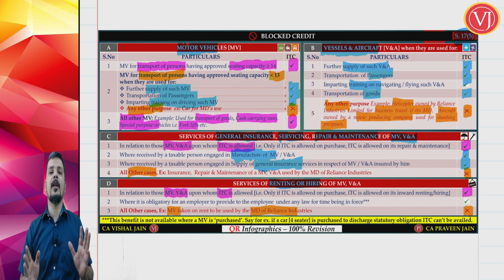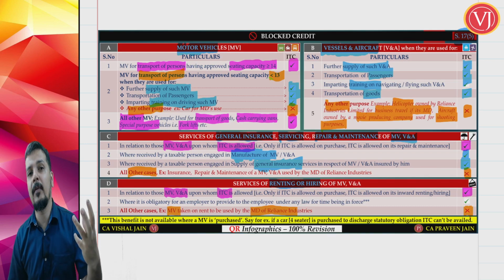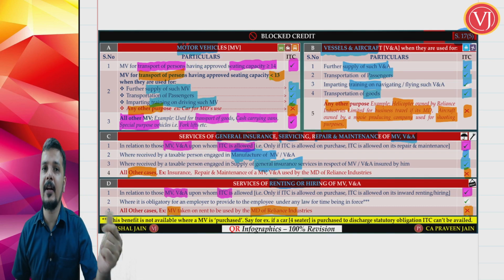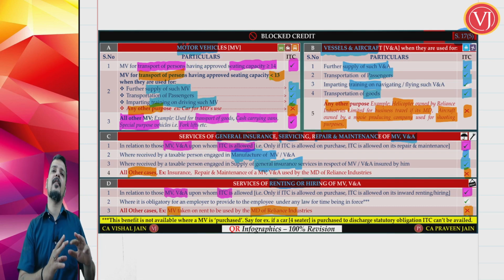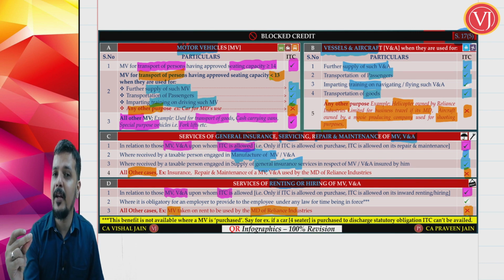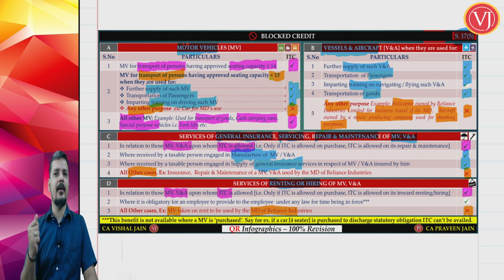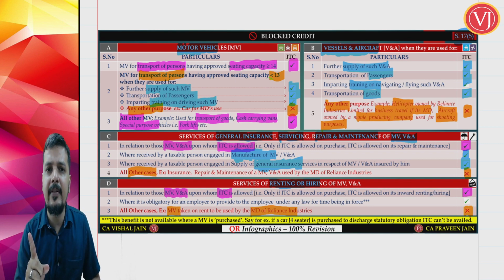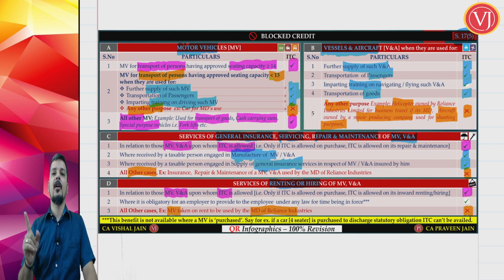So what are they trying to tell? Assume that if you purchase that motor vehicle, vessel or aircraft, and you are eligible to take the credit, then for renting or leasing of that same motor vehicle, you can take the credit. Assume that if you are purchasing that motor vehicle, vessel or aircraft, you cannot take the credit, then even if you go for renting or leasing of that motor vehicle, you cannot get the credit. But there is one exception.